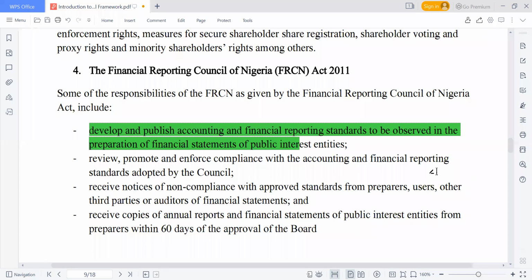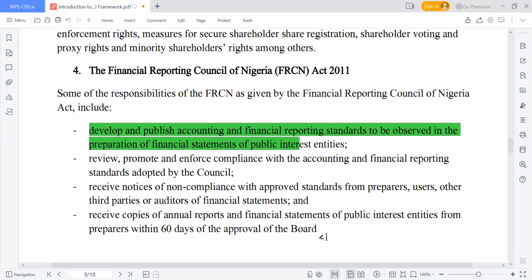Review, promote, and enforce compliance with the accounting standards adopted by the council. So when the council has set out a certain standard that you are going to use, they also need to ensure that there's a review, they promote, and people are complying with that as well. Receive notice of non-compliance. So if you discover that your company is not following what the Financial Reporting Council is saying, then you can also be asked to pay some charges or some fines.